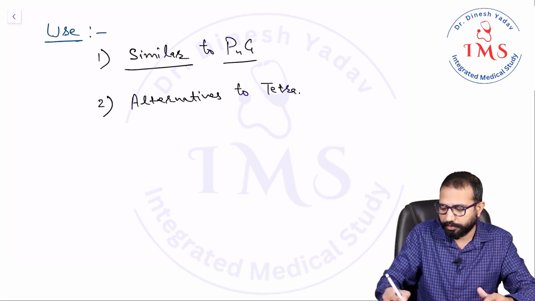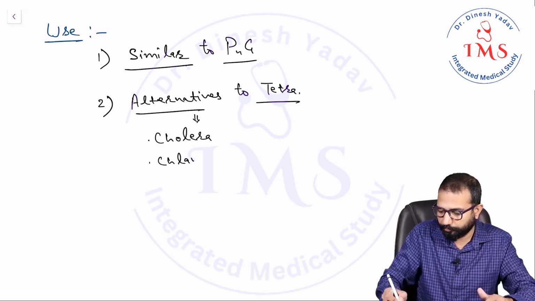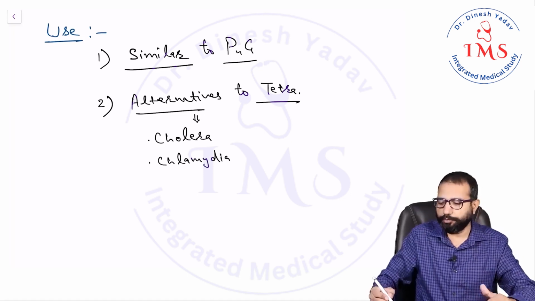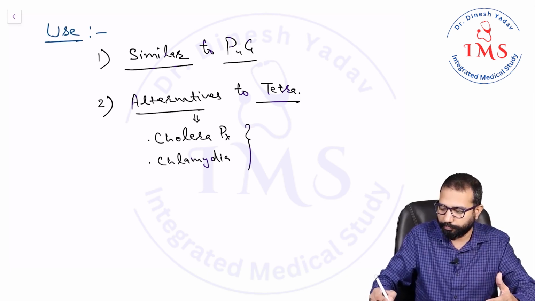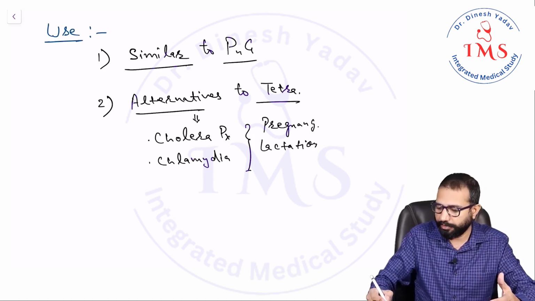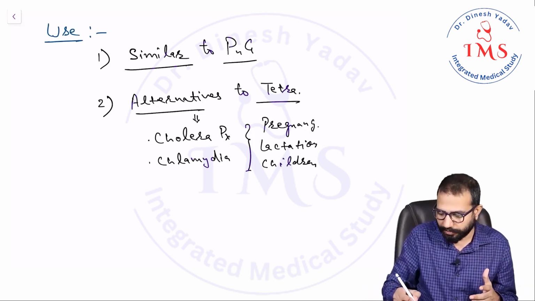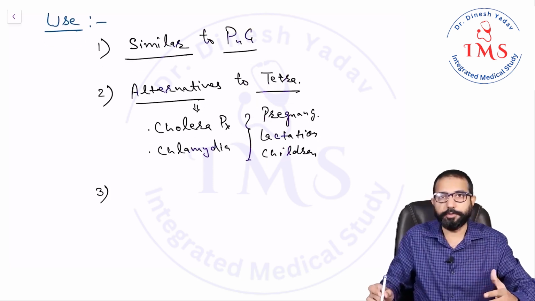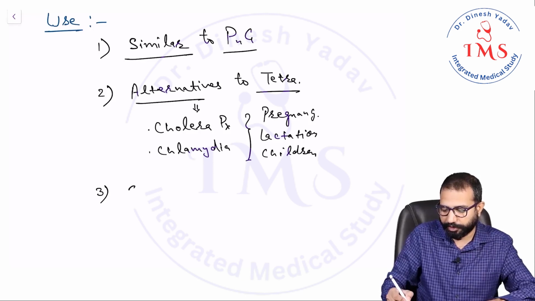Then these are alternatives to tetracyclines, like in cholera prophylaxis, in chlamydia, during pregnancy, in lactation and children. So in all these they are alternatives. Other than this guys, these are very effective drugs for other atypical microorganisms. Like these are very effective for chlamydia.